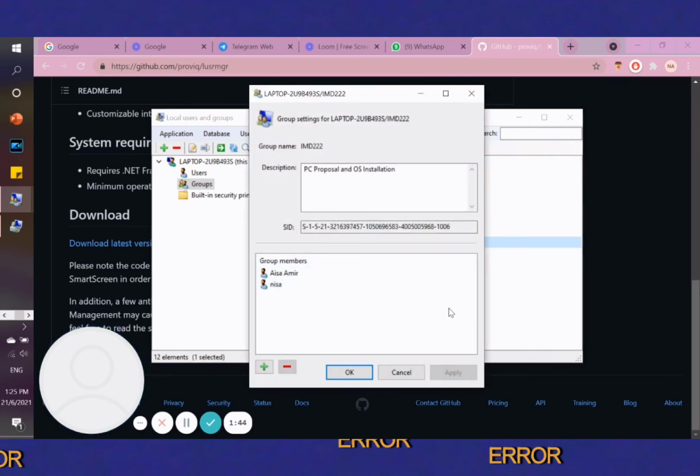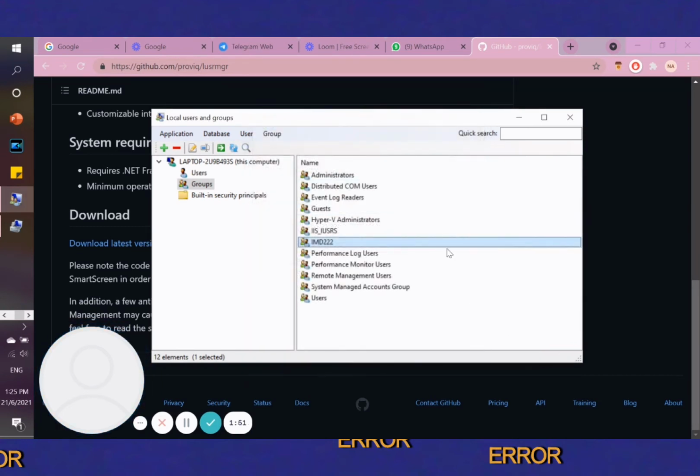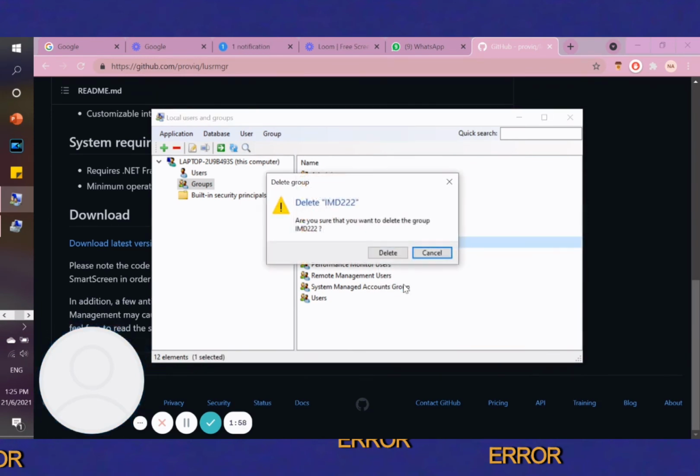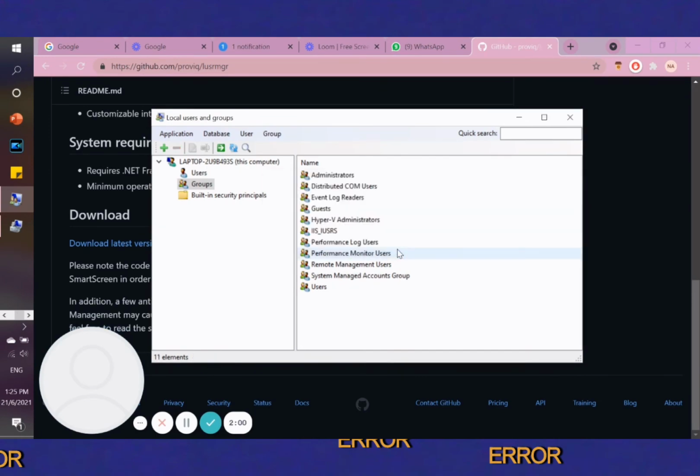See? So we are done to create a group account, and to delete it, we can just right click on it and click delete button. That's it.